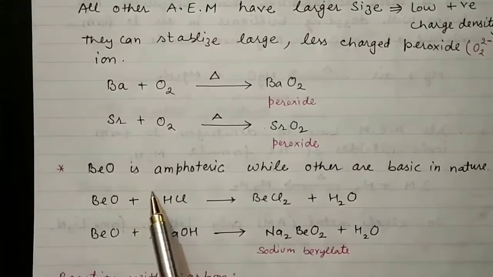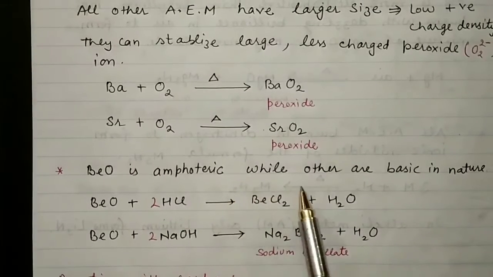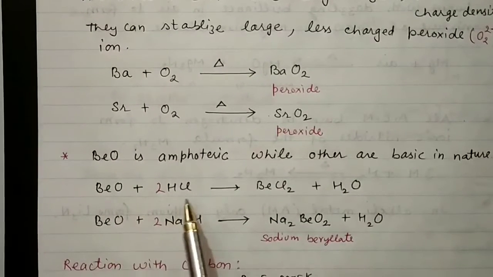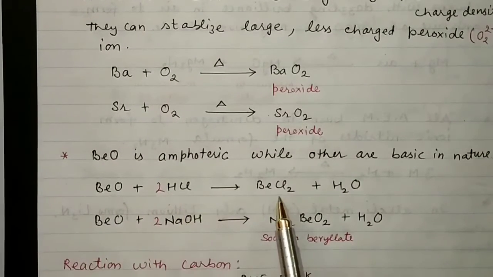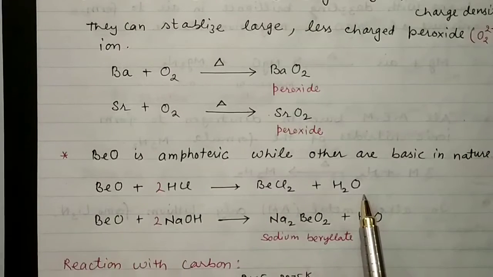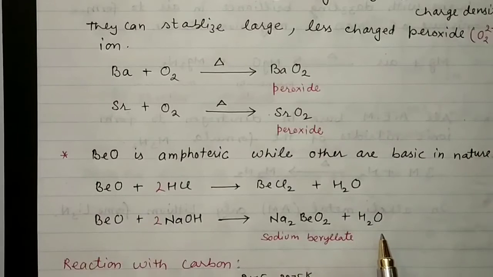Beryllium oxide is amphoteric, meaning it can be treated with acid as well as base, while the others are basic in nature. Beryllium oxide, when treated with HCl, gives beryllium chloride along with water, and when treated with sodium hydroxide, we are left with sodium beryllate and water.